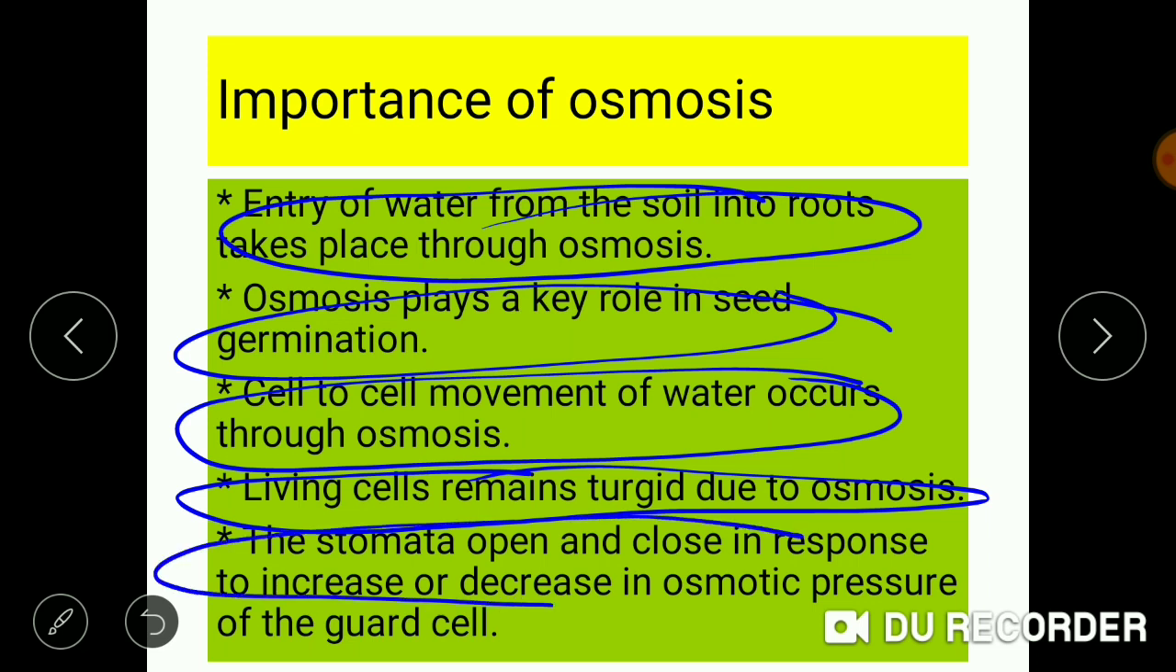Stomata open and close in response to osmotic pressure. When the guard cells absorb water, the stomata open, and when the guard cells lose water, the stomata close. So osmosis also helps in the opening and closing of stomata.